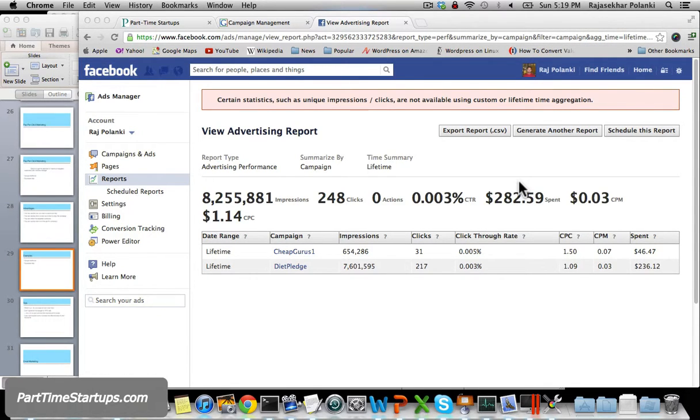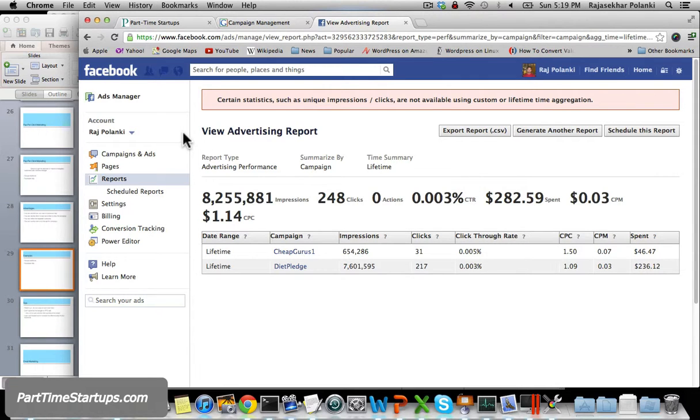So is it worth it for me? That depends on my business model. Do I have enough budget? If it is not working well for me, I can do two things. I can change this ad and hope it will be more effective, so for the same amount, can I get more clicks? I can try. Or okay, Facebook ads are not working well for me, let me go to Google Ads. So I can try. The beauty here is you can try and measure and learn and make